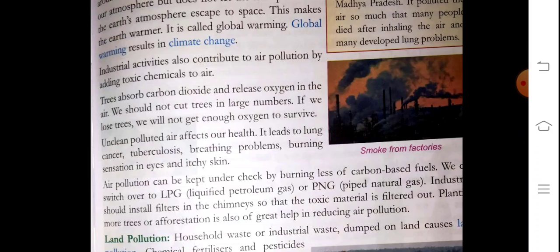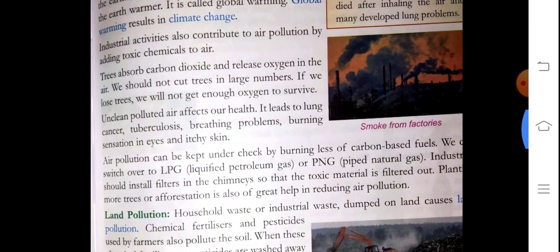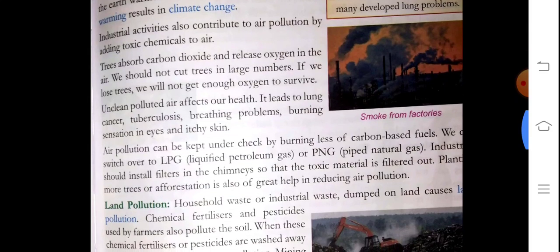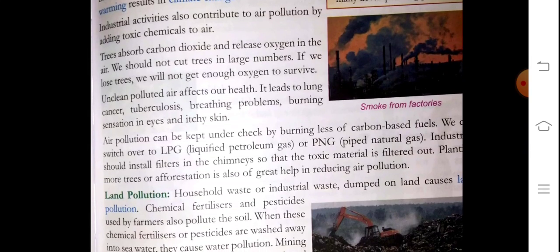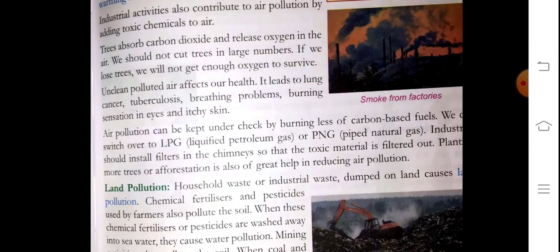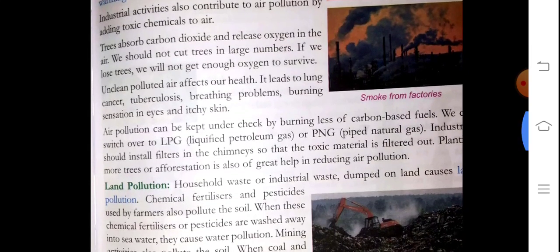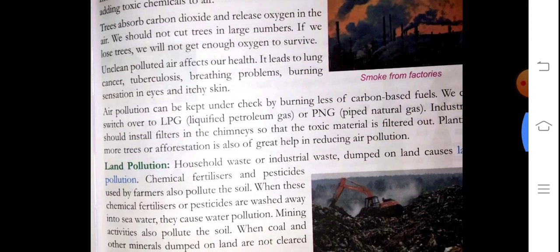Industrial activities also contribute to air pollution by adding toxic chemicals to the air. Trees absorb carbon dioxide and release oxygen. Yes, this is a fact. We all know about that. We should not cut the trees in large numbers. If we lose trees, we will not get enough oxygen to survive. This is the main reason.